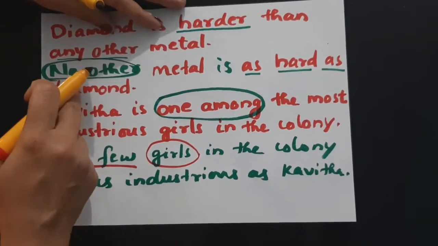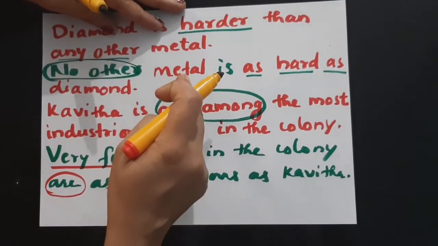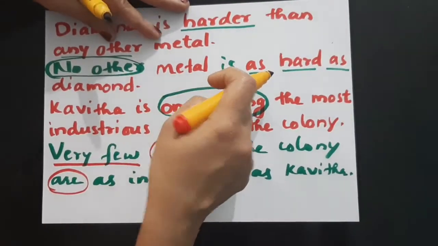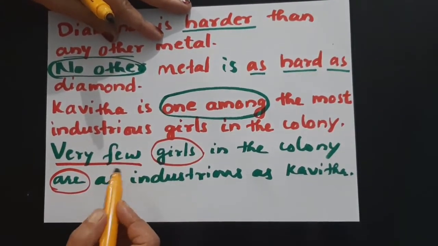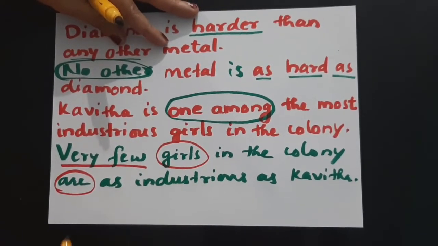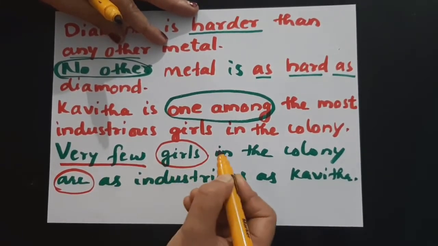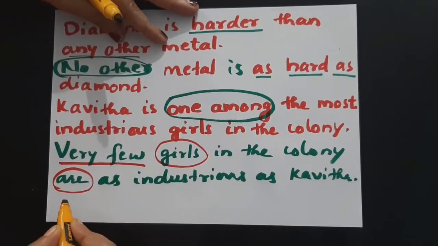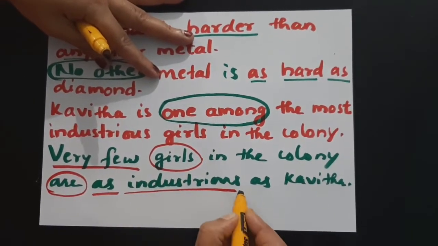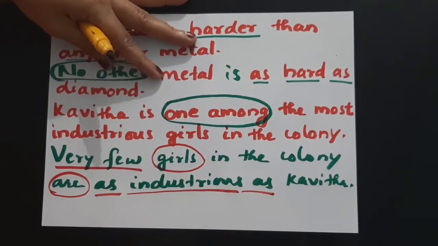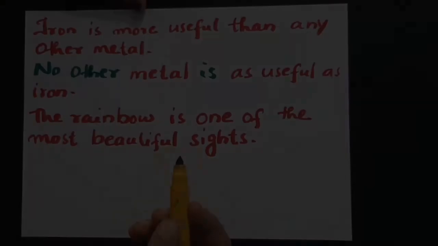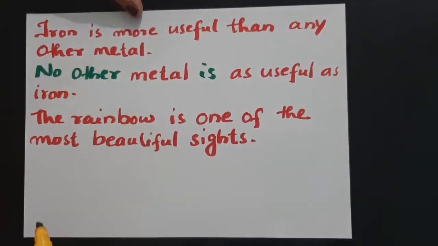See, here in the case, no other will always follow a singular noun. That's why we used no other metal is. So very few, as I told you, always will follow a plural noun. So the answer will come like this: very few girls in the colony are as industrious as Kavita. That's the answer. Have a glance at these sentences.